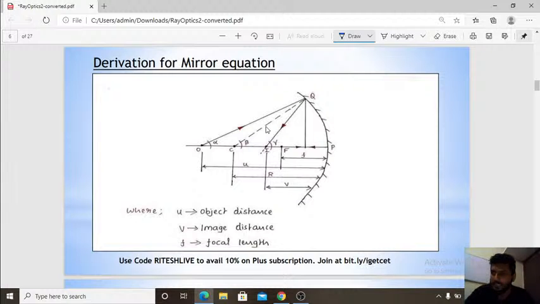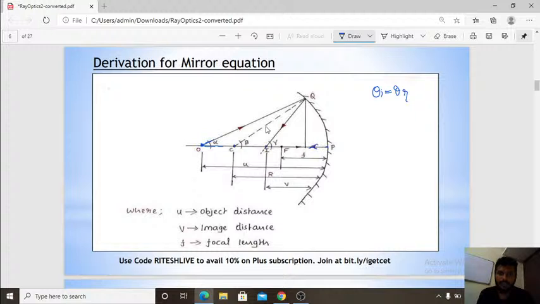This also I had in the last session. You can directly get the mirror equation, nothing but object distance u. This is the center of the mirror, this is the image. So how did I get the image of this object? One ray will start from here and the other ray will move along the principal axis and hit here and reflect back, because theta i should be equal to theta r, as the law of reflection states.